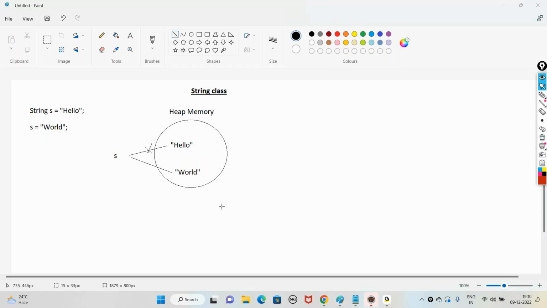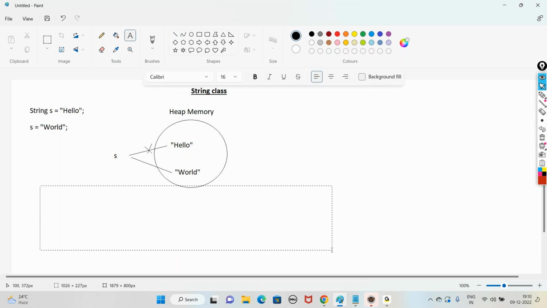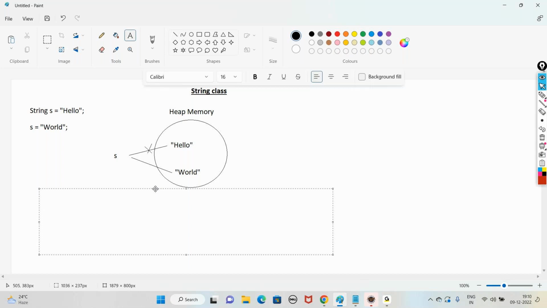So what's the meaning of immutable? Once we create a string object, that memory space cannot be modified with some other value. So when you say s equal to world, a new object will be created and s refers to world. This hello is no longer referenced. So the object hello which is no longer referenced is ready for garbage collection.